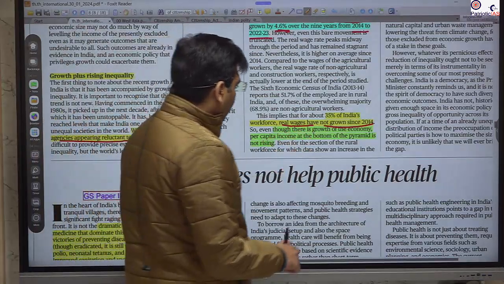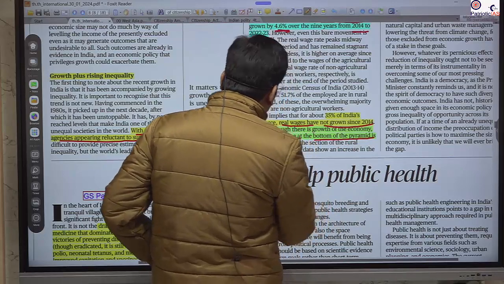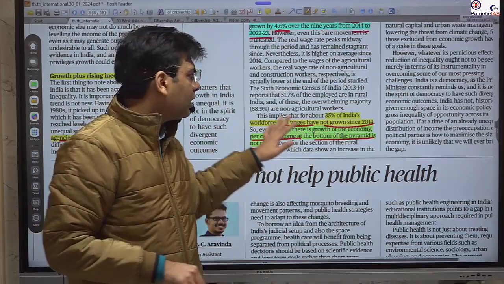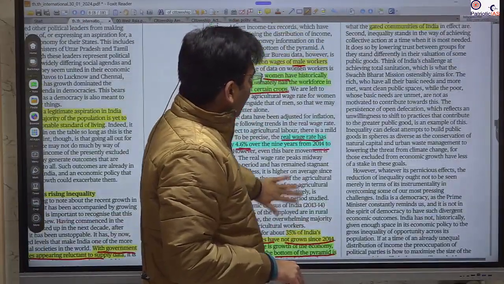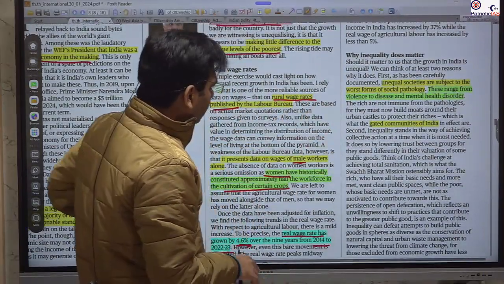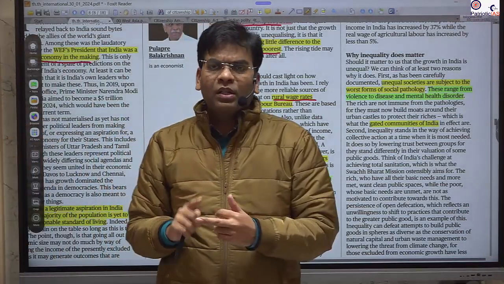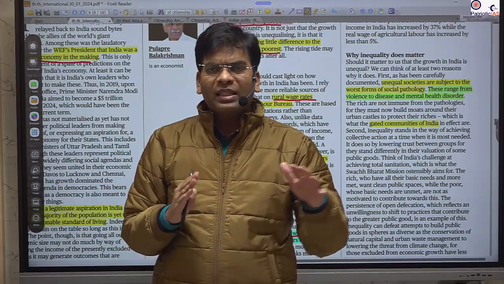Though there is growth in the economy per capita, income at the bottom of the pyramid is not rising. Those who are at the bottom, their per capita income is not rising as per this study, this report, and also data from the Labour Bureau. So that is why it is saying that this unequal development, despite the growth, is leading to jobless growth as well as inequality.